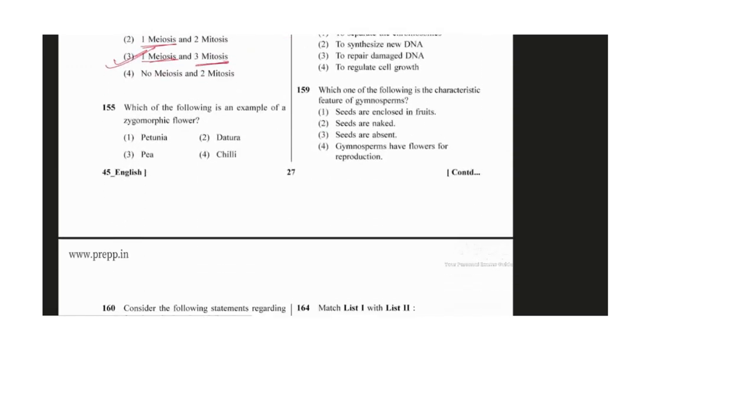Third one, then how many meiotic and mitotic divisions need to occur for the development of a mature female gametophyte from the megaspore mother cell, MMC, in an angiospermic plant? So in the angiospermic plant we can say one meiosis and 3 mitosis would be there, then only the megaspore mother cell will be responsible for it. Okay, so the 1 meiosis and 3 mitosis. So the third option, 3 mitosis, we have seen in the MMC.